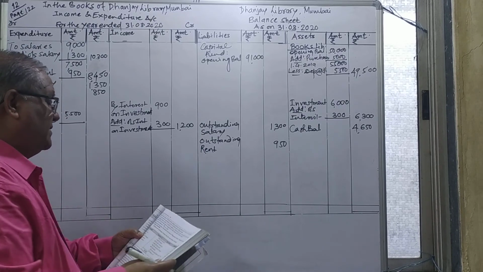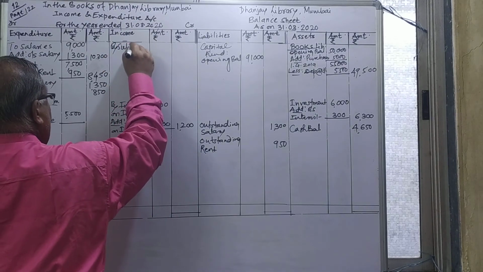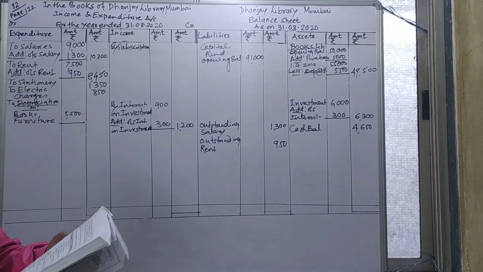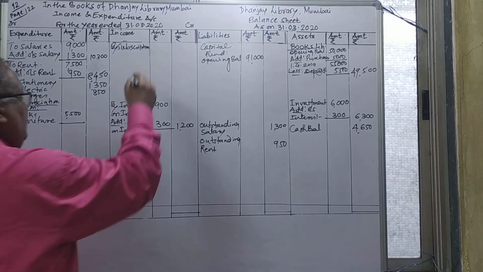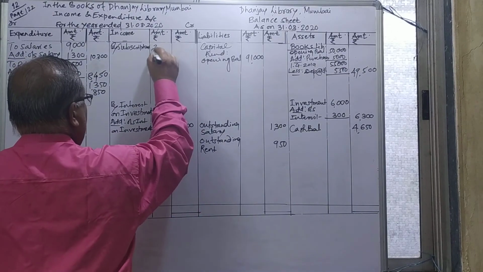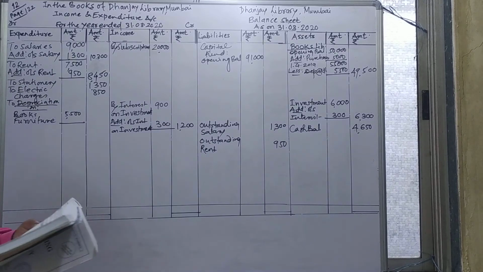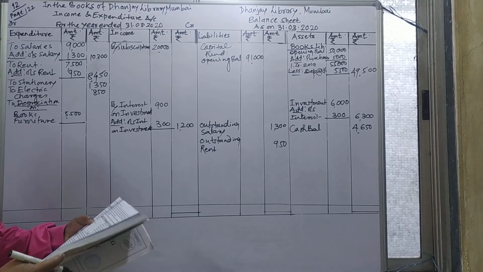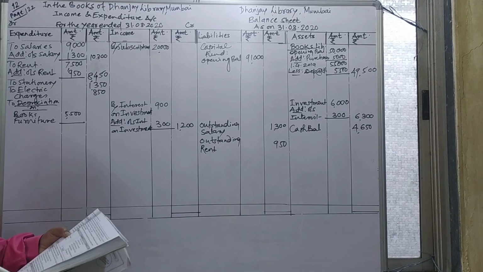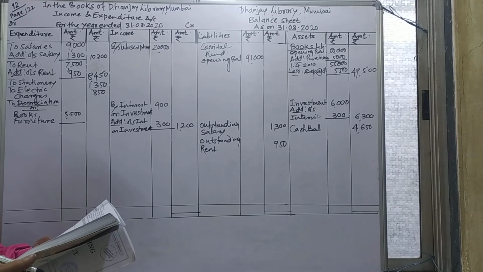After this, we'll take subscription, which is the main part here. Subscription given in the problem is 20,000 on the receipt side. And just see the adjustment given to us. The amount of subscription is 20,000 and adjustment number 2: subscription received in advance 500.